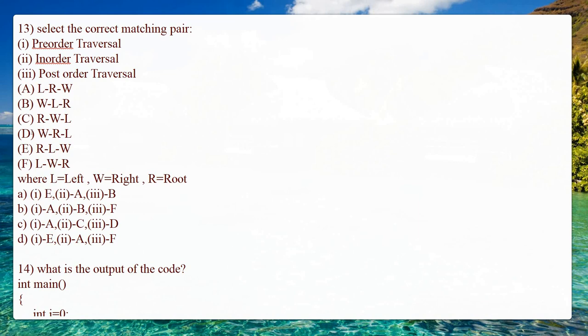Pre-order is nothing but 1E. Then second one is A, and then again the last thing is the post-order traversal. Post-order traversal is nothing but the root node comes at the end. So the remaining will be the same, the left and the right node will be the same. So only the root is there. So the first one is E, second one is A, and third one is F. So you can say D option.